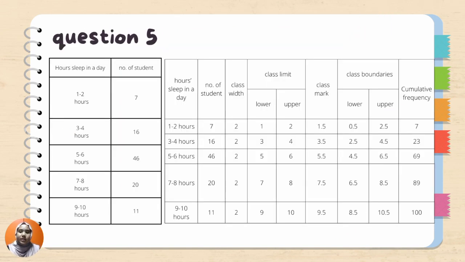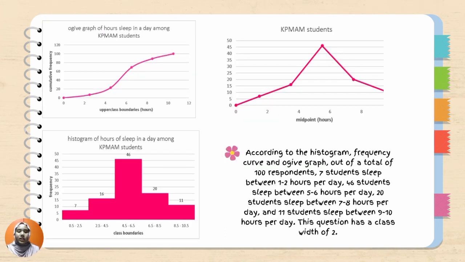Here is a table that represents the survey outcome, and here I also have calculated the class interval for question 5. According to the histogram, frequency curve, and ogive graph, out of a total of 100 respondents, 7 students sleep between 1 to 2 hours per day, 46 students sleep between 5 to 6 hours per day, 20 students sleep between 7 to 8 hours per day, and 11 students sleep between 9 to 10 hours per day. This question has a class width of 2.